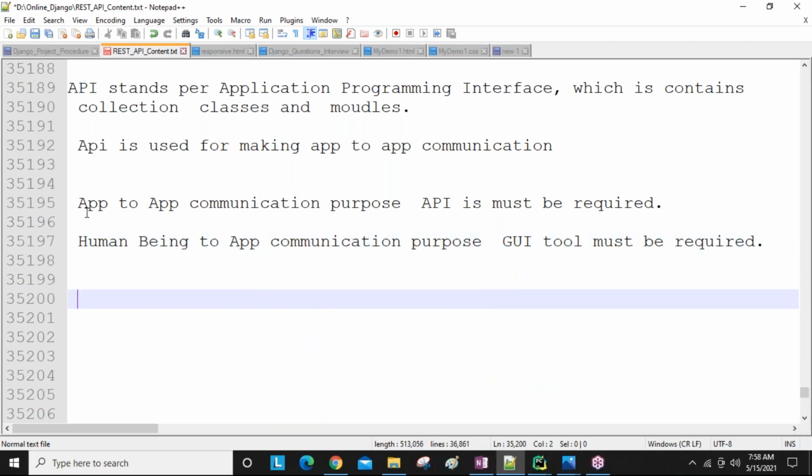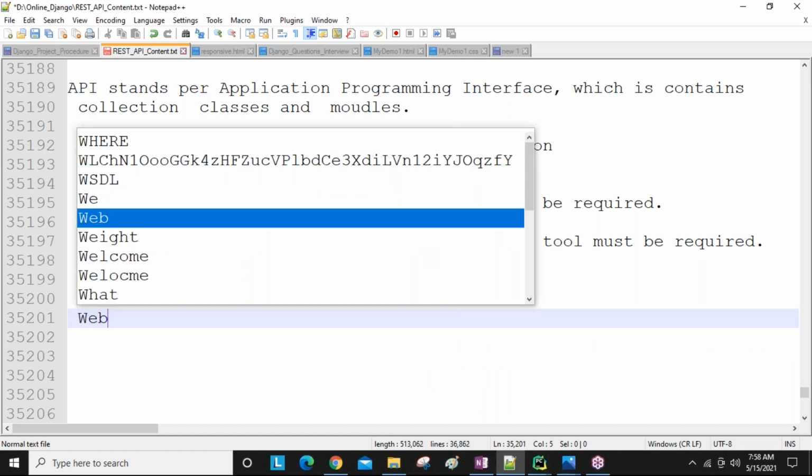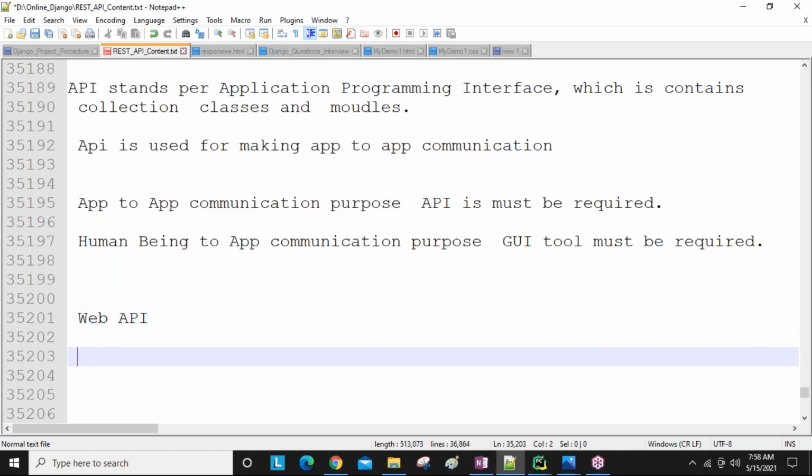GUI tool must be required. Okay? So remember that one, guys. Now, web API, guys. Web API.